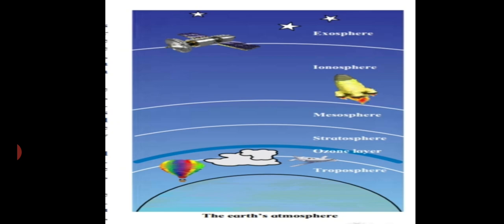In the lower part of the stratosphere, there is a layer of a gas called ozone. Ultraviolet rays coming from the sun are harmful for living things, but the ozone layer absorbs them and protects the living world from those rays.